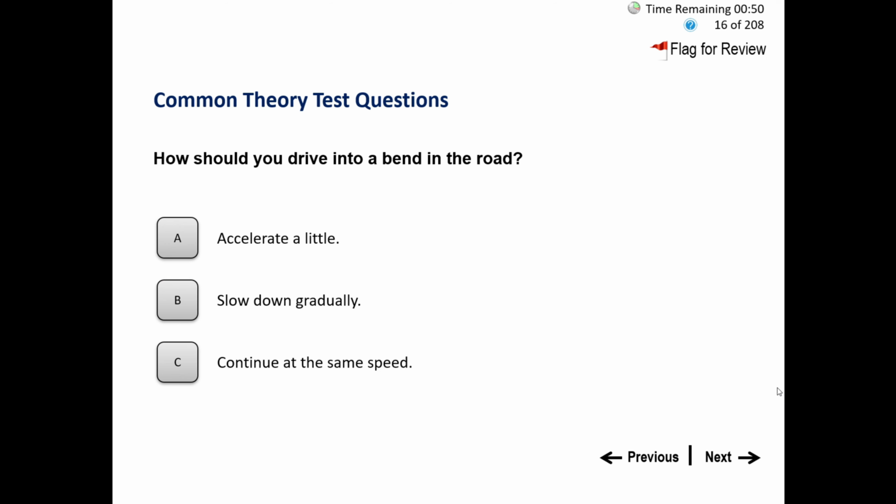How should you drive into a bend in the road? A. Accelerate a little. B. Slow down gradually. C. Continue at the same speed. Usually bends are considered hazards on the road. In the bends you cannot see the upcoming vehicles or what is behind the bend. So obviously we should slow down gradually before getting into the bend of the road. So option B will be the correct answer, slow down gradually.